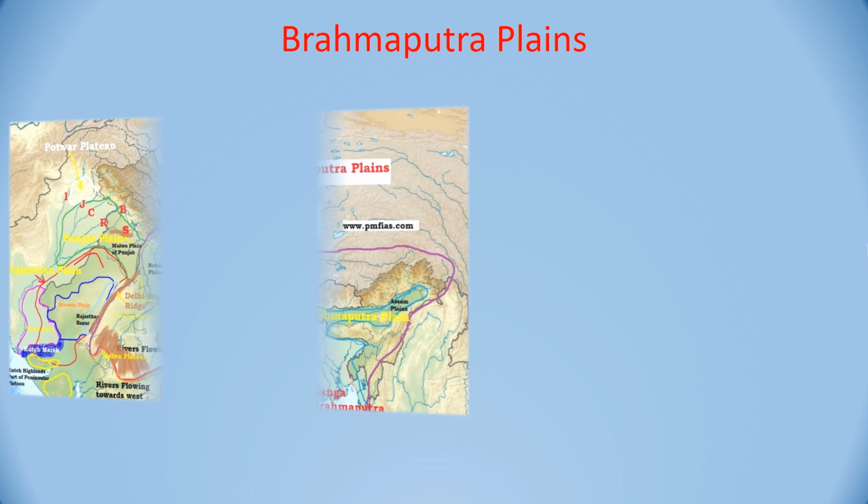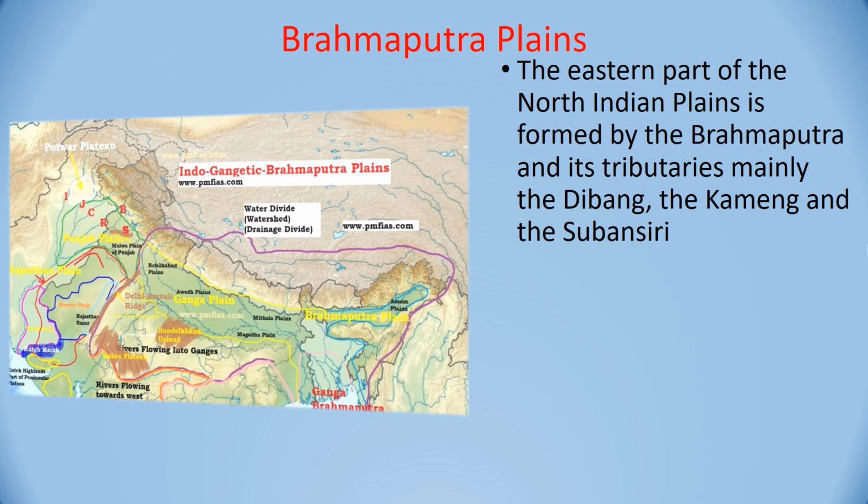Now let us see the Brahmaputra plains. The eastern part of the North Indian plain beyond the Ganga plain is formed by the Brahmaputra and its tributaries, namely the Dibang, the Kemang and the Subansiri.